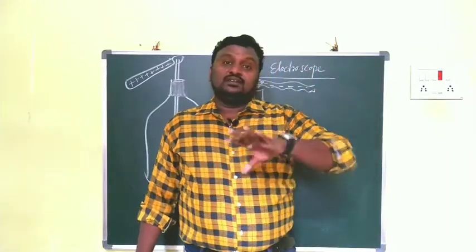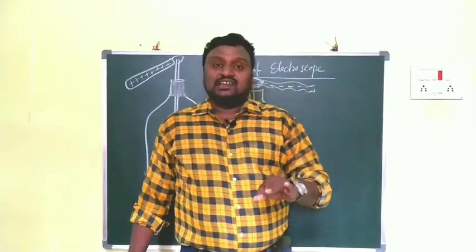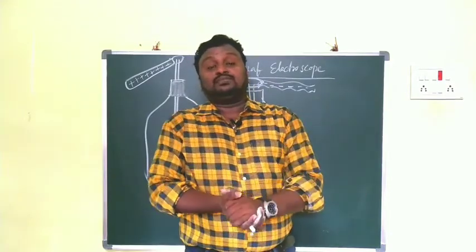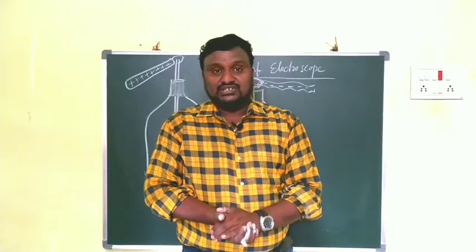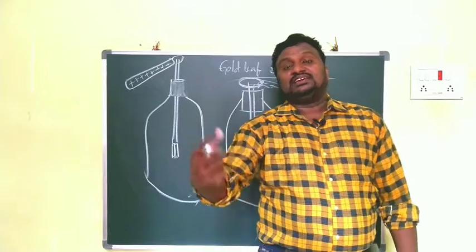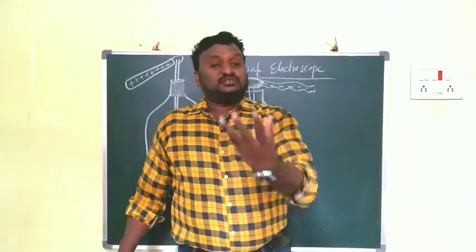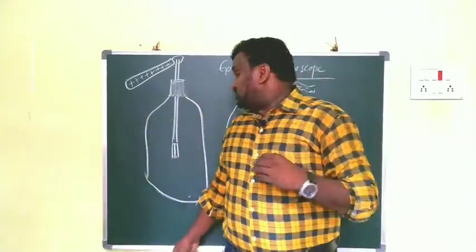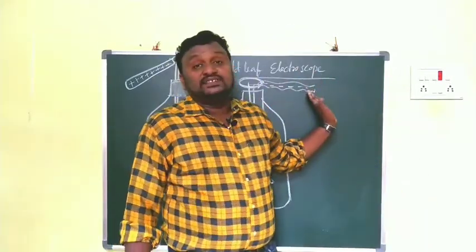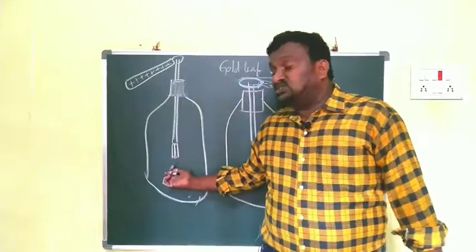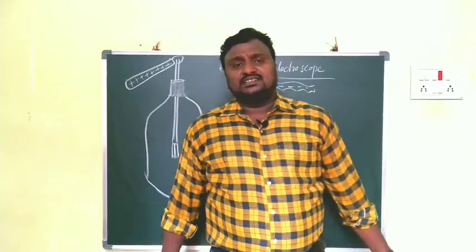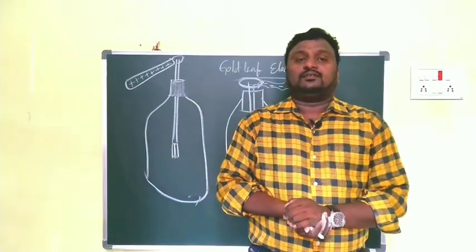I already told you what that is. After rubbing the glass rod and silk cloth, the leaves separated, and again after some time if you keep the silk cloth very close to them, they will get the neutral charge. Like that, due to the glass rod, the distance between the leaves increases. When we keep the silk cloth, again they come close together, like initially how it was. Why? Because here again the charges on the strips are nullified.